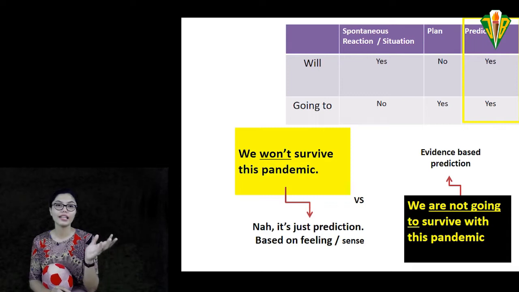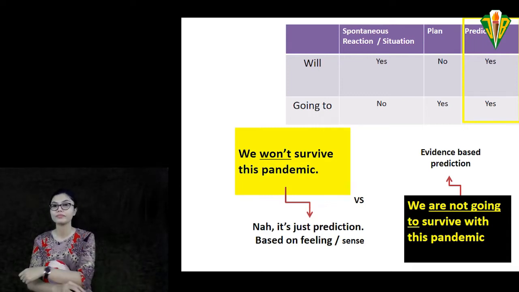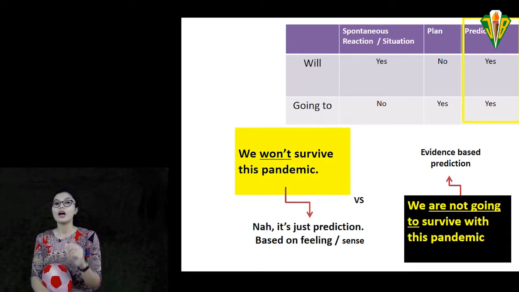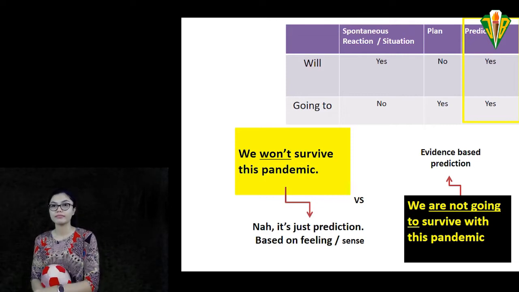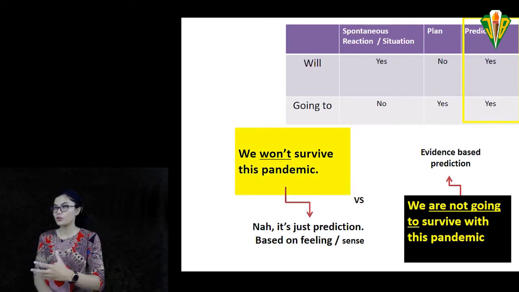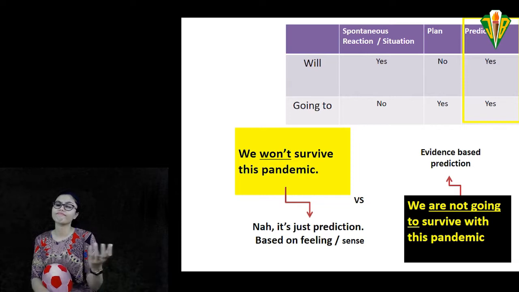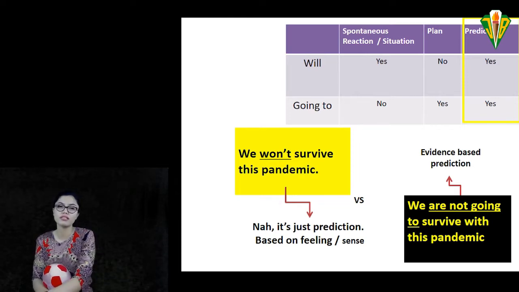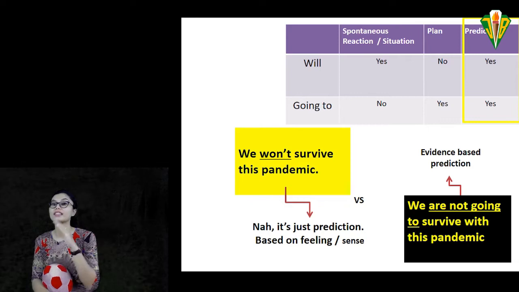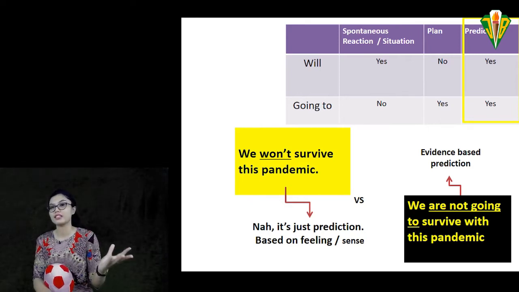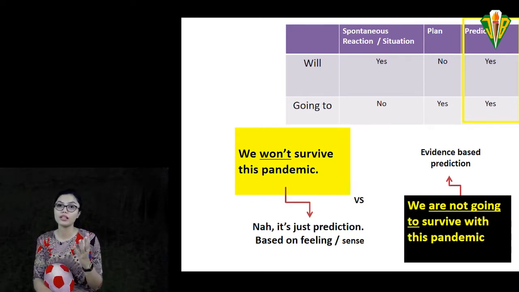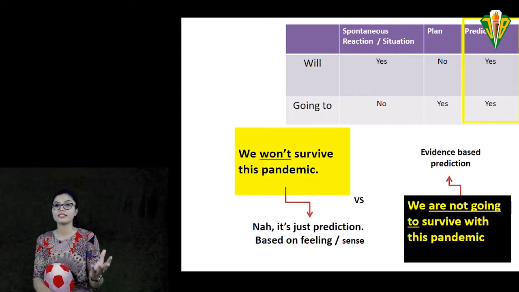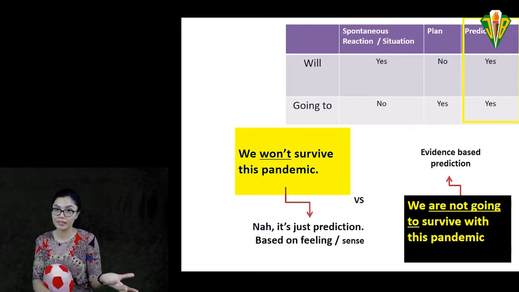Let's give these simulations for each. For example, we won't survive this pandemic. And what are you thinking lately? I don't know. I think we won't survive this pandemic. That's the first example. So Anna said that she just feels it. She doesn't have any evidence about whether it's true or not. We can survive the pandemic.